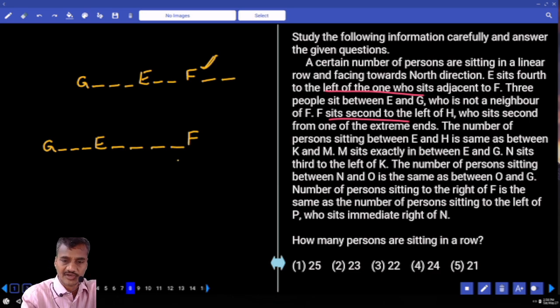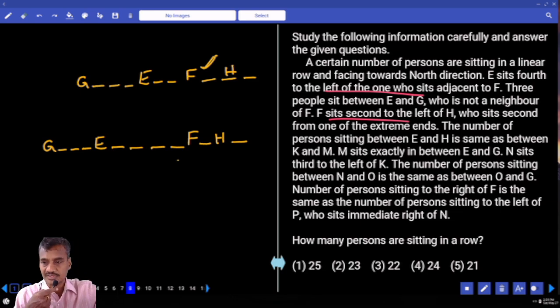F sits second to the left of H. Now here also F is seated second to the left of H. H sits second from one of the extremes. Now H is seated second from one of the extremes of the row, and that means H must be second from the right extreme. Then next one, number of persons between E and H. E and H, how many persons are there?